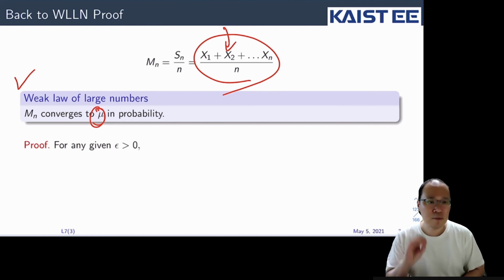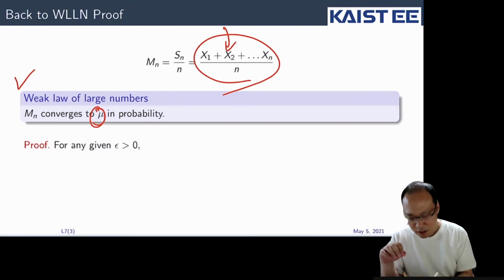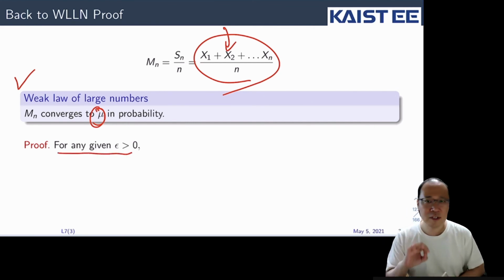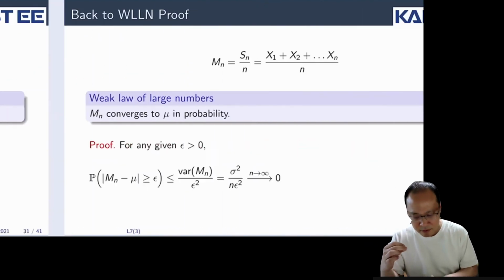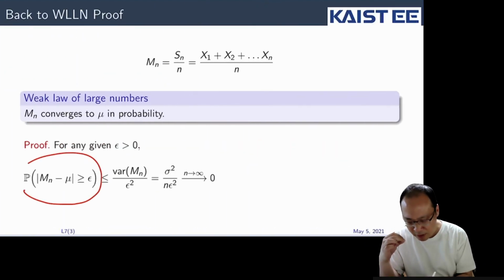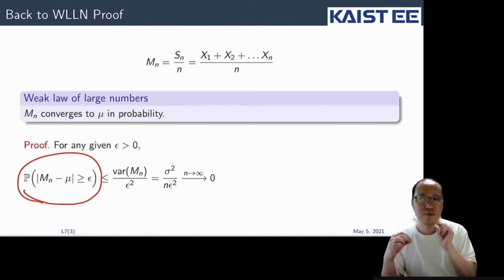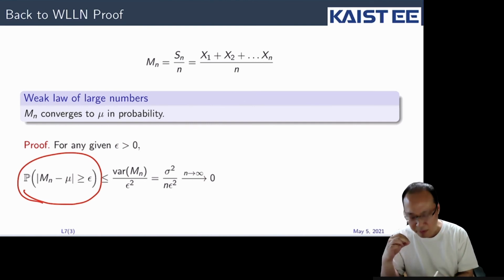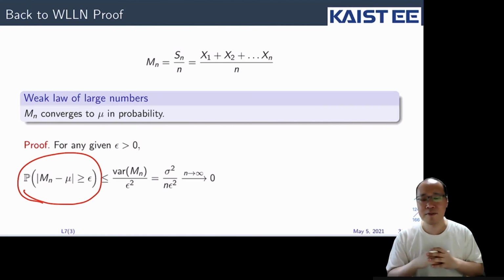Remember how to prove convergence in probability: for any given epsilon, we compute this probability, and we need to prove that this probability goes to 0 for any epsilon, right? So in order to do that, we're going to use the Chebyshev inequality.